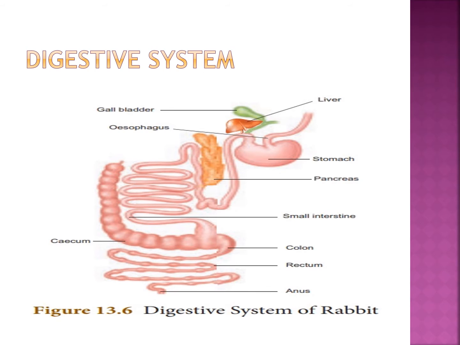The buccal cavity leads into the esophagus through the pharynx. See the picture, everybody. The pharynx is in the throat region. The esophagus is a tube-like structure, the food tube.